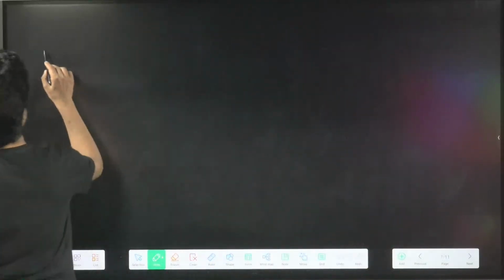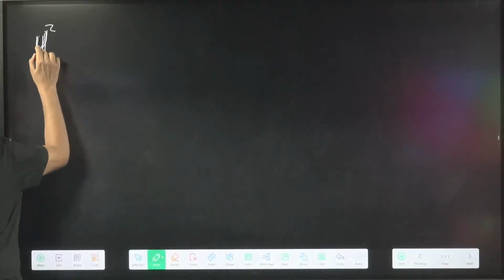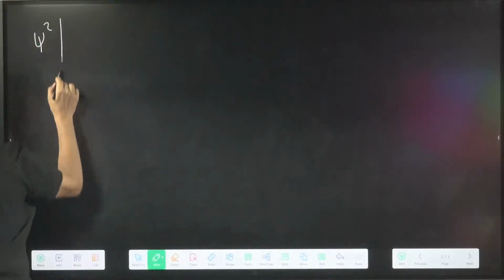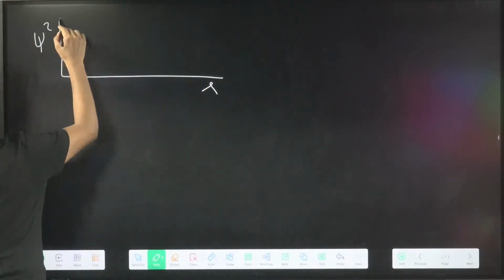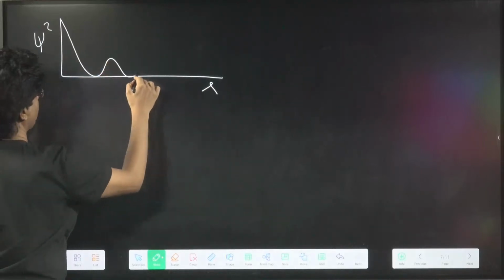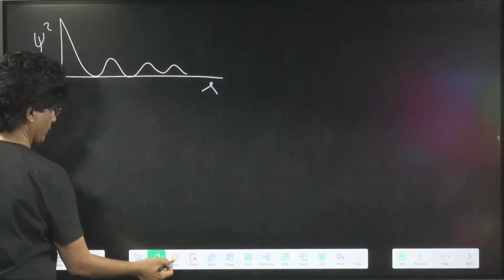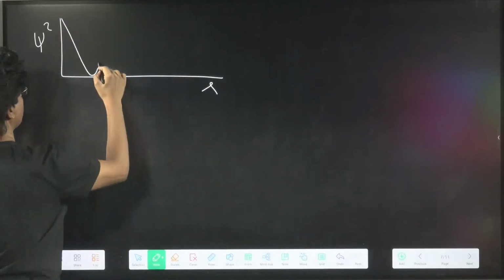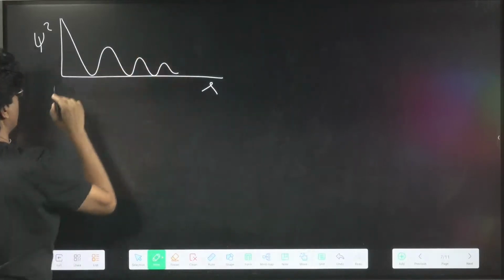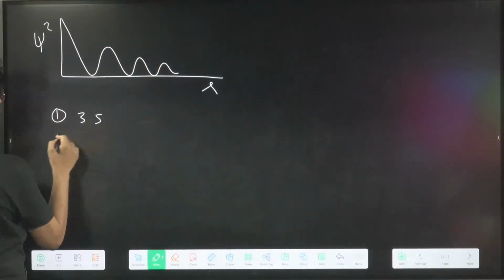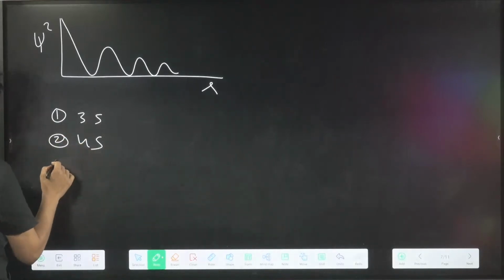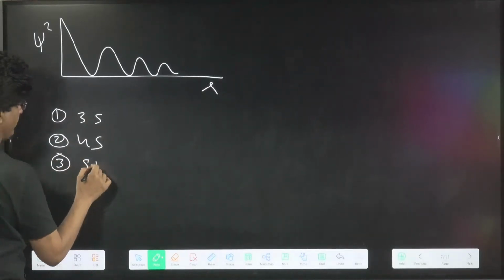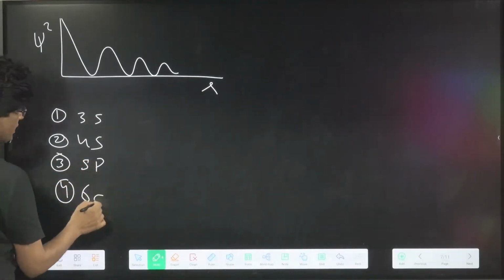Chalo now. Psi square, and this is say R. Tell me, this graph belongs to which one? First, 3S, second, 4S, third, 5P, fourth, 6D. Bolिए.